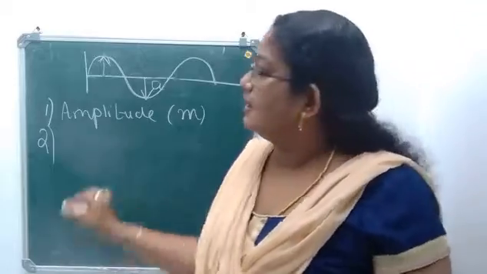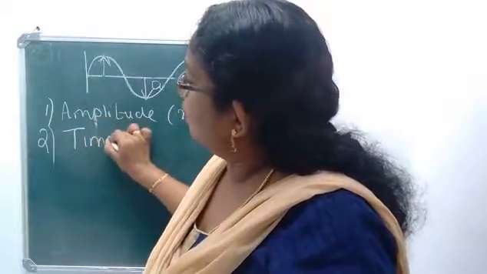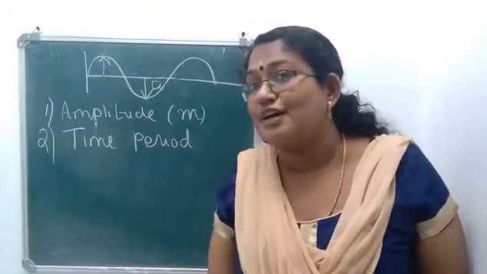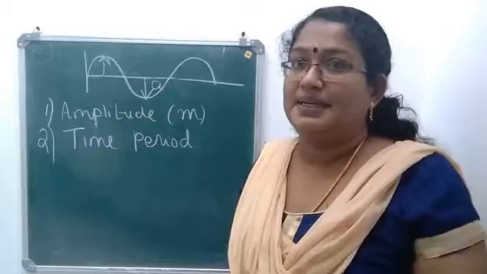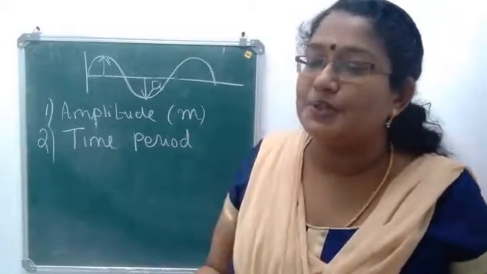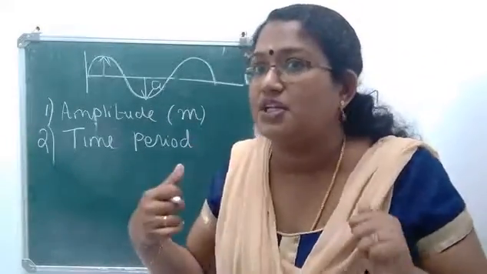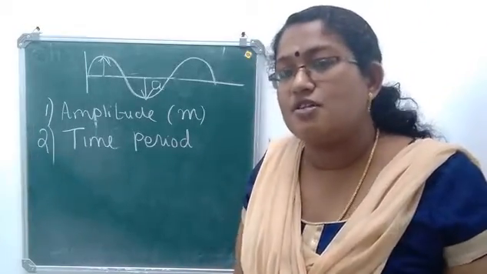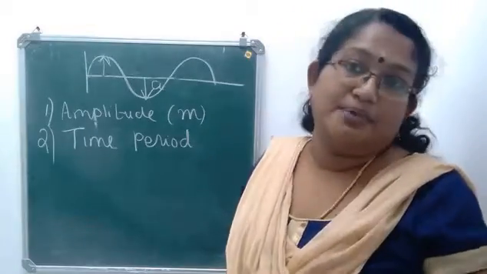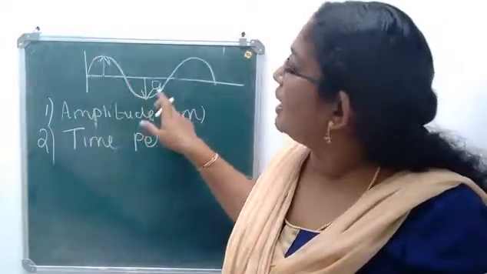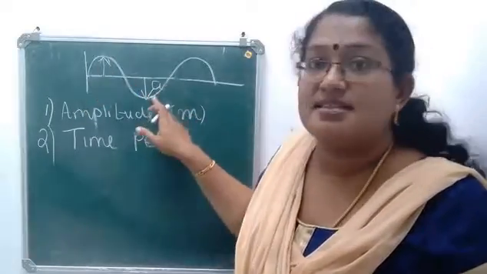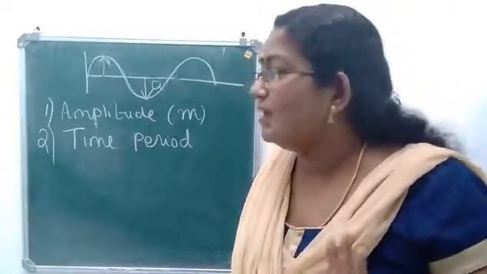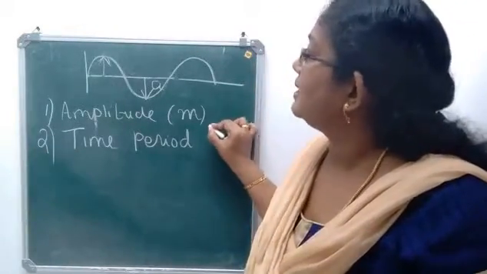Now, second one is the time period. So, what is time period? All these things we have discussed in the case of a simple pendulum in first chapter. Okay, so there it was related to the oscillation. Here it is related to vibrations. So what is time period? The time taken by the particles of a medium to complete one vibration. So here one vibration means it is the one wave we are considering. Okay, so the time taken by the particles to complete one vibration is known as time period.